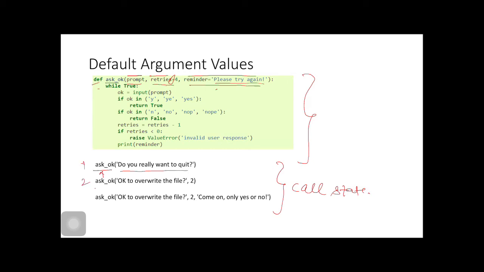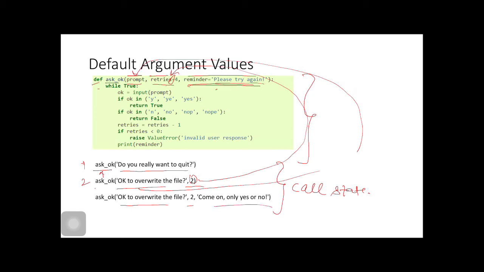Suppose in the second call statement we are supplying two arguments here. First argument would get passed to the first parameter. Second argument would get passed to the second parameter, and the third parameter takes its default value.